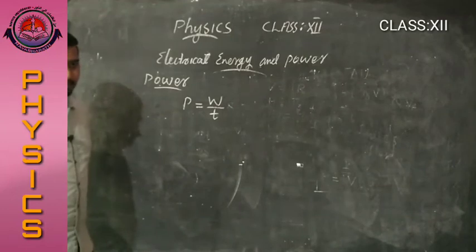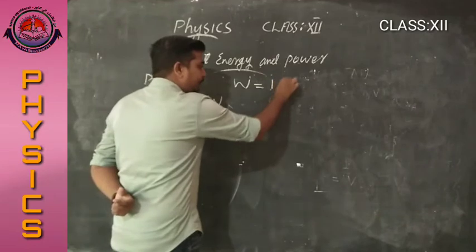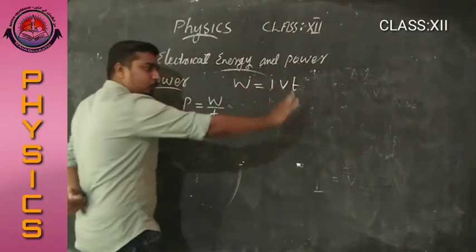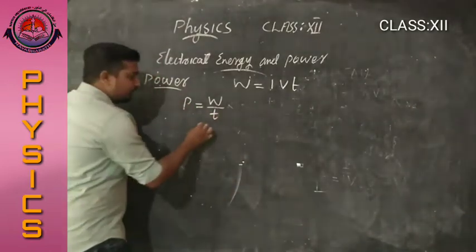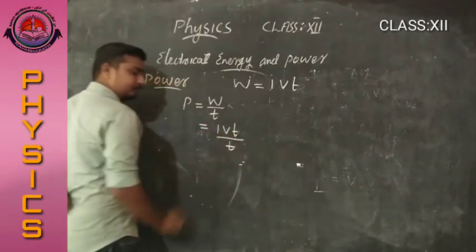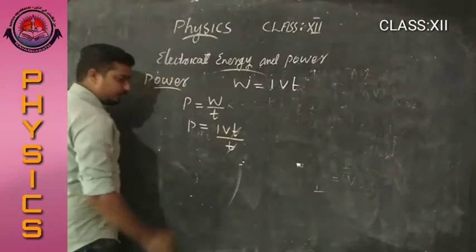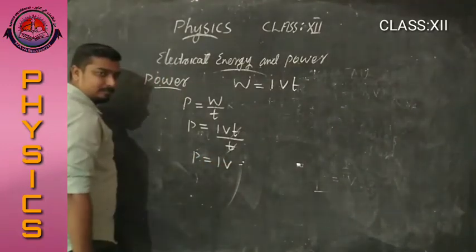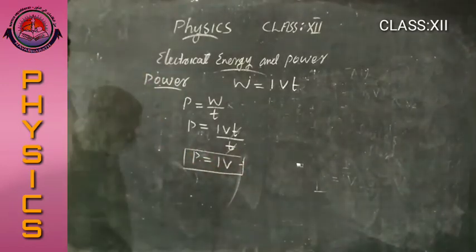W by T. We already measured W equal to IVT. In the last session, we derived the work done W equal to IVT. Substituting that value here, we get IVT divided by T. Cancelling T and T, we get P equal to IV. This is one of the equations for power.